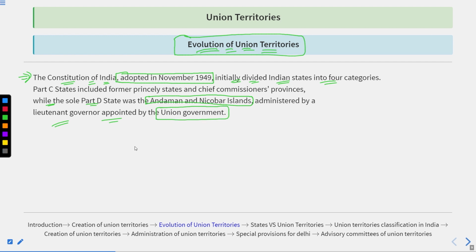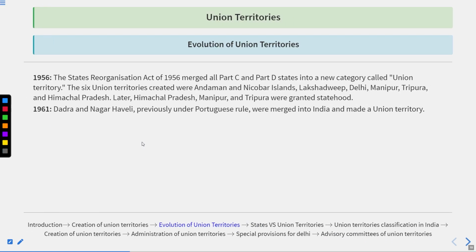And thereafter we know that this division was ended with the State Reorganization Act 1956, and then things got divided in several manners, like the states and the union territories, and most of the union territories of that time got transferred into the states. So first, the State Reorganization Act of 1956 merged Part C and Part D.